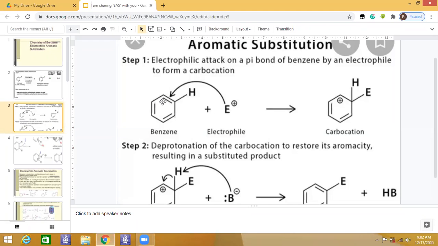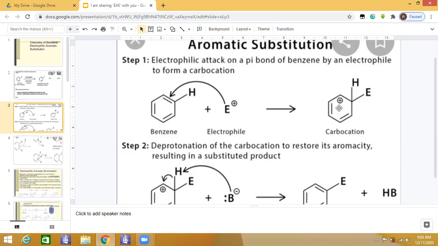Here you may see these two electrons; every bond contains two electrons. The electrophile takes one electron and makes a bond over here, and one electron is still there. Because it attracts the electron pair, it takes up the electron pair and makes a bond over here, and the adjacent carbon is electron deficient.